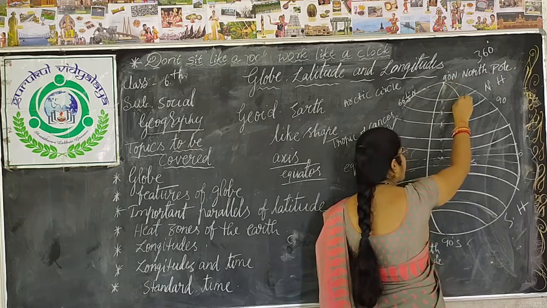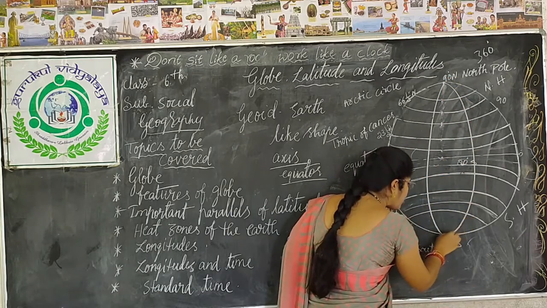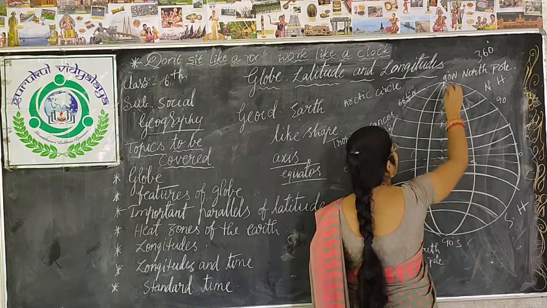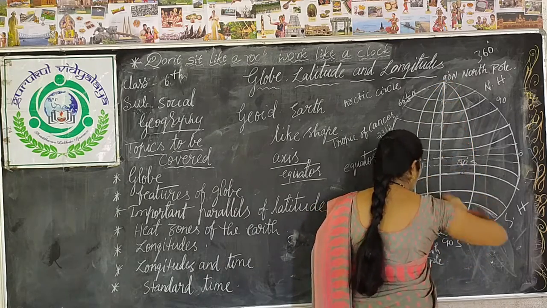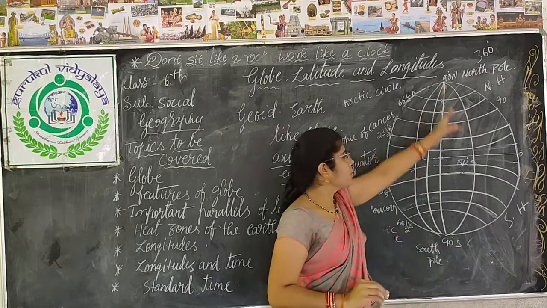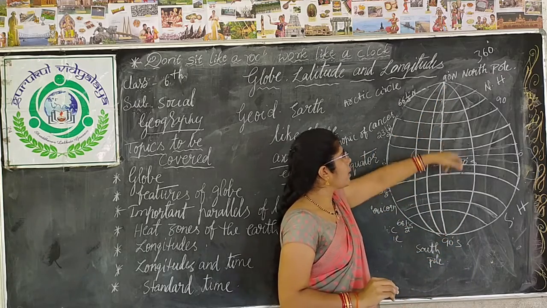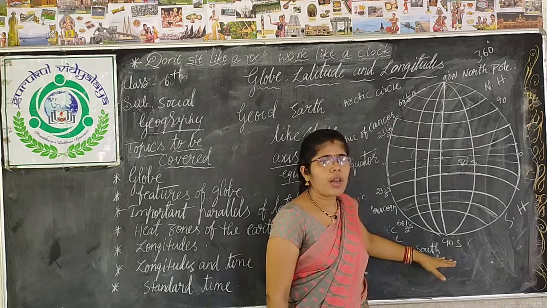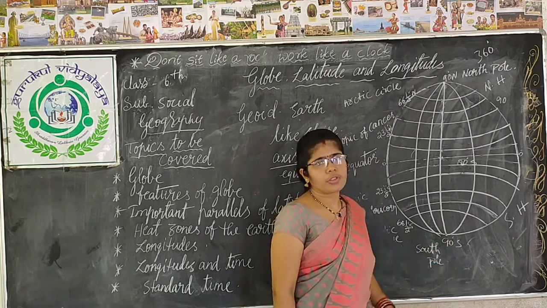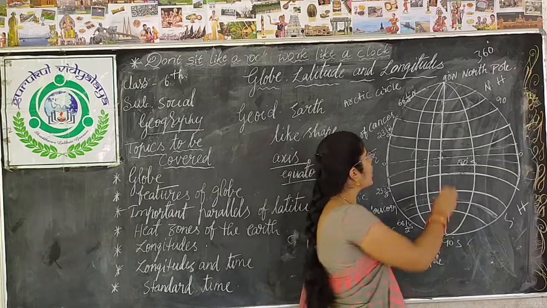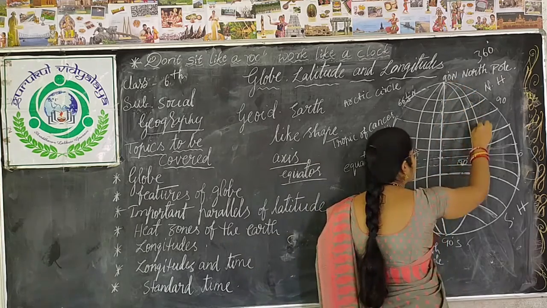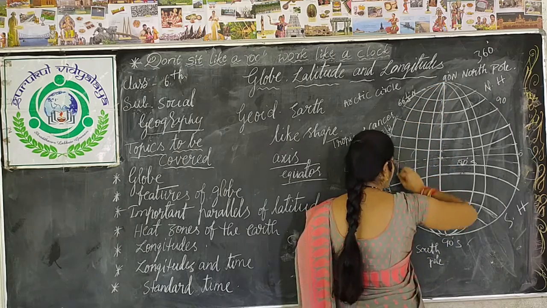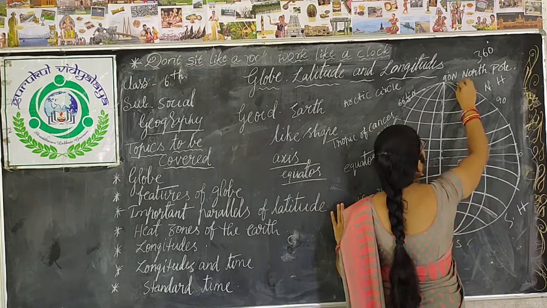So, this imaginary line which joins the earth, which is drawn on the earth from North Pole to South Pole, is called longitudes. So, you have seen all these imaginary lines are starting from North Pole to South Pole.